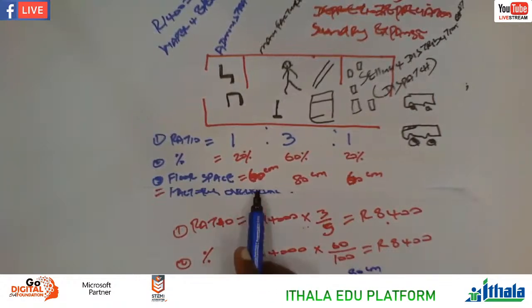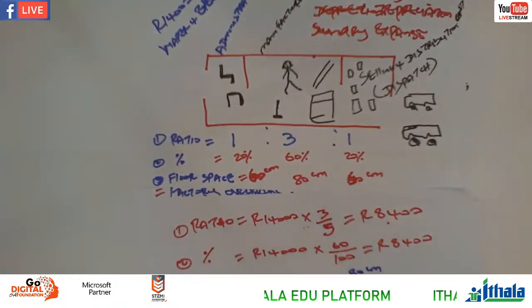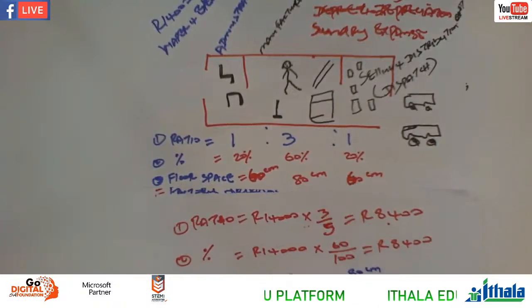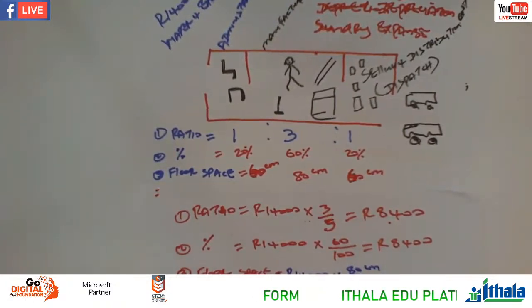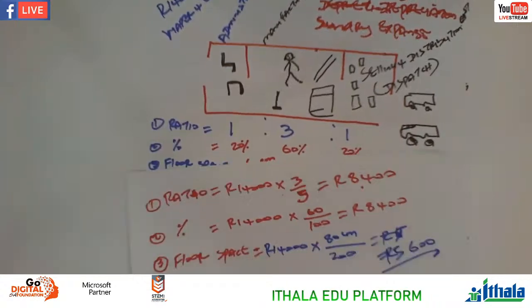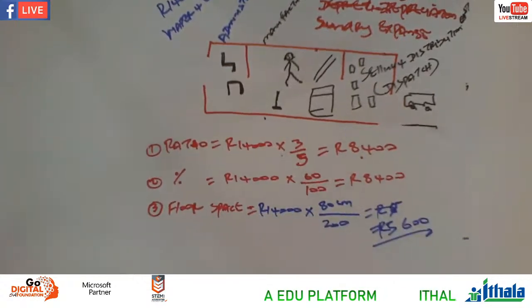You can see here with 60 and 60, that is 120. So here we divide by 200. So we do the calculation now. 14,000 times by 80 divided by 200. We get 5,600. Okay, there's R here. That's our answer, grade 12.